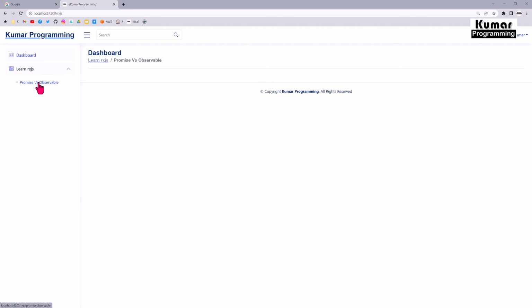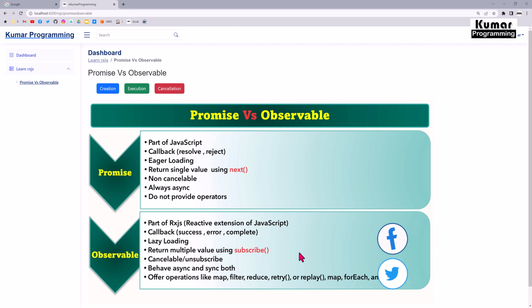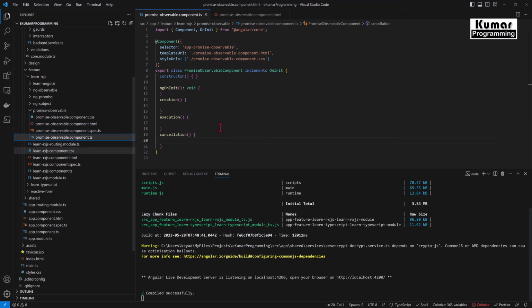Okay, and here I have created a promise observable component for this. So if you see here, I have taken a button for creation, another for the execution and another one for the cancellation. And we will see all the differences over here in promise and observable one by one. Okay, so now let me move to its TS file. So here if you see, I have created methods for creation, execution and cancellation.